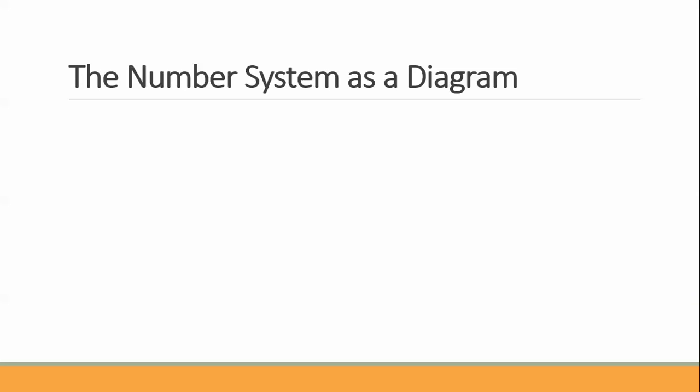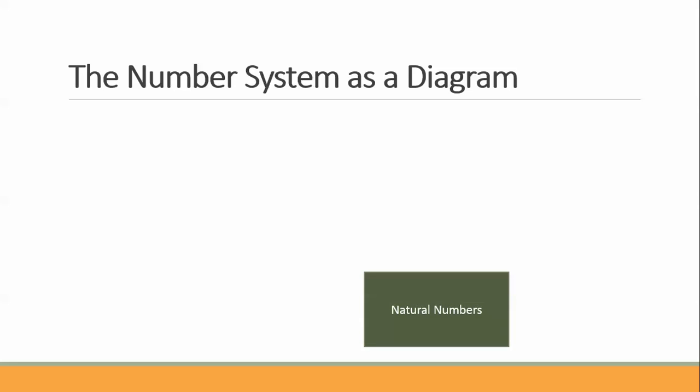Number systems as a diagram. Sometimes it's easiest to see what the number systems look like if we have this diagram. So first of all, we have natural numbers. So that's 1, let me change colors.